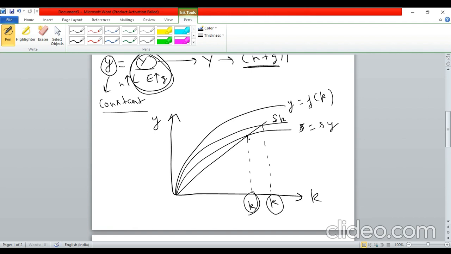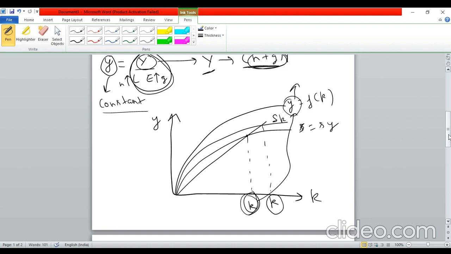So the level of small y will change. But the growth rate of y will not change, because it will just change the level of y, but not the growth of y. Therefore, the growth of y depends only on n and g, and the savings rate has no role to play in determining the growth rate of the total output.